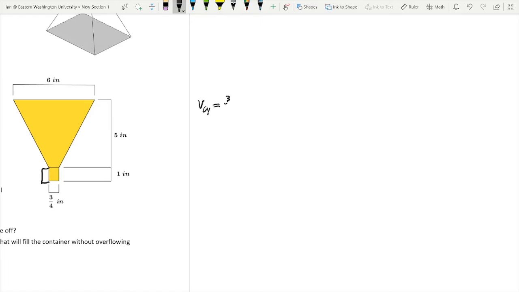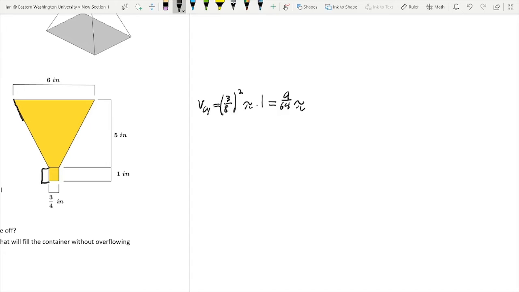So we're going to get 3/8 squared times pi times 1. Now, I don't know what 3/8 squared is, but I'm going to leave this in an exact answer. So this is going to be 9/64 pi.